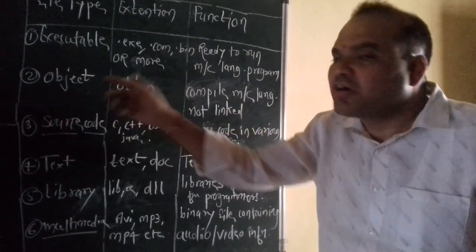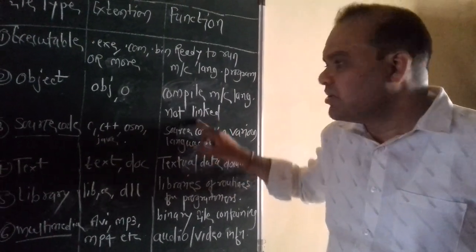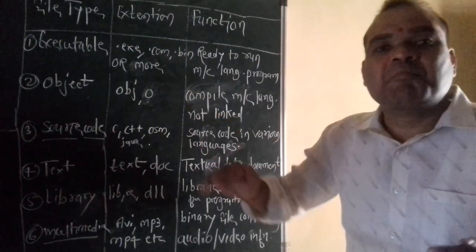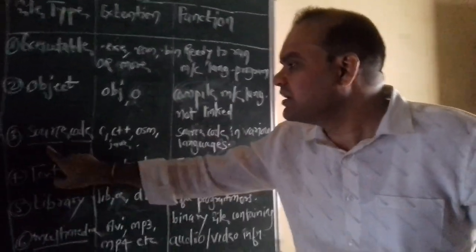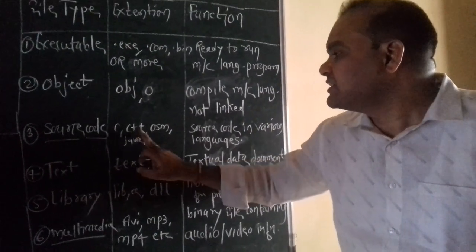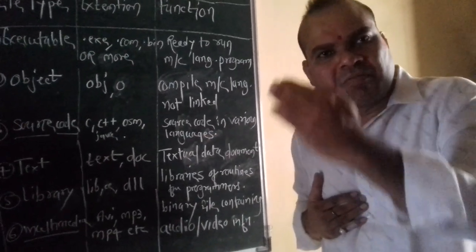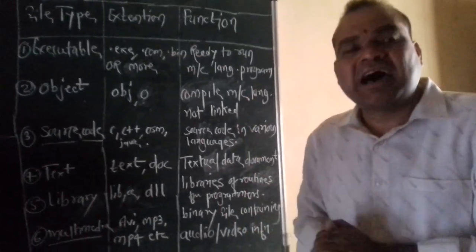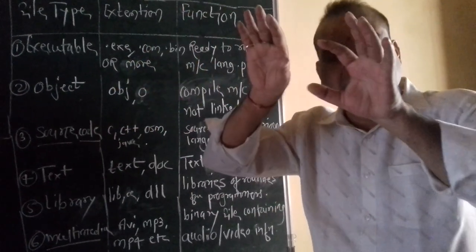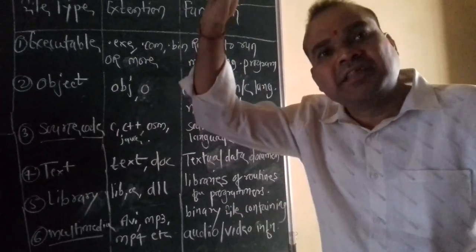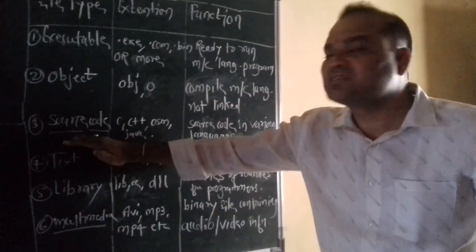Now object file, what about object file? It holds compiled machine language, but not linked. Through an object file the program is compiled, but not linked in the machines. Now what about source code? .c, .cpp, .java. Whenever you create a particular program, suppose in C language or C++ language, what you type in the program, that kind of text is exactly source code.